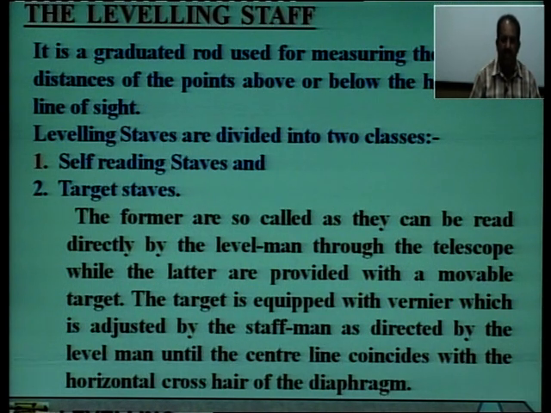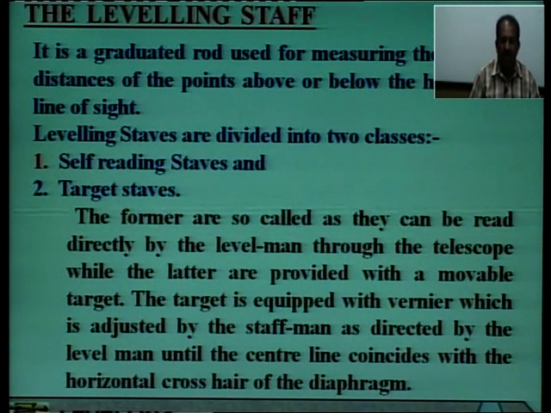Self reading staffs are so called as they can be read directly by the level man, that is the person using the level, through the telescope, while the target staffs are provided with a movable target. The target is equipped with the vernier which is adjusted by the staff man as directed by the level man until the center line coincides with the horizontal crosshair of the diagram.